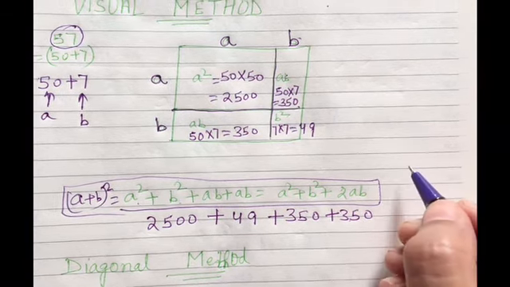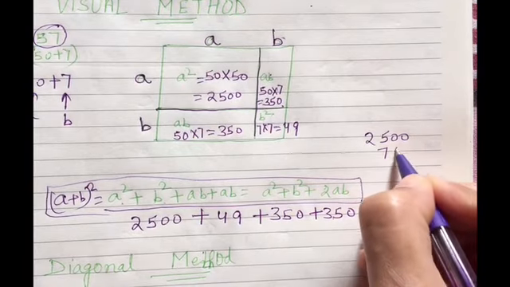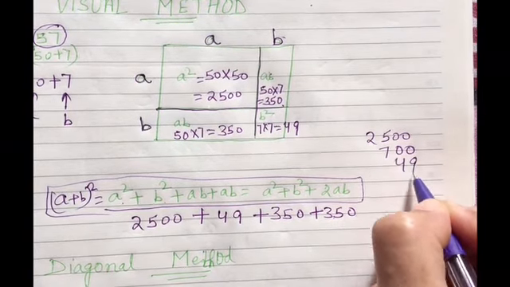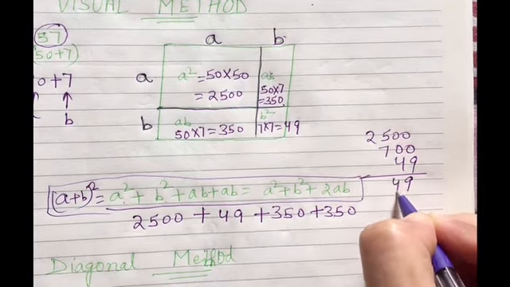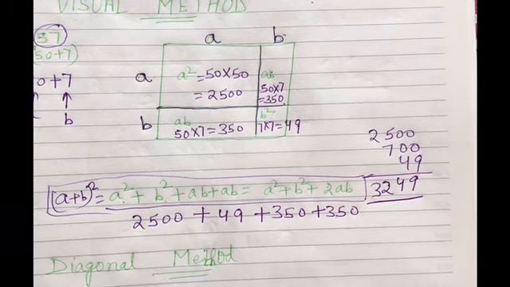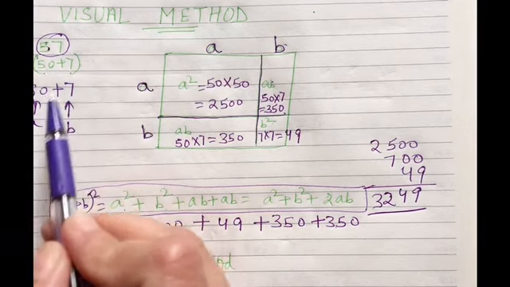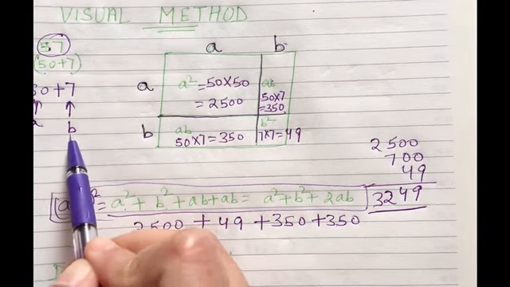So let's do it column wise. 2500 plus 700 plus 49. So it is 4923. The same answer that we have got. ठीक है. So हमने क्या किया, 57 को लिखा 50 plus 7. 50 is A and 7 is B.